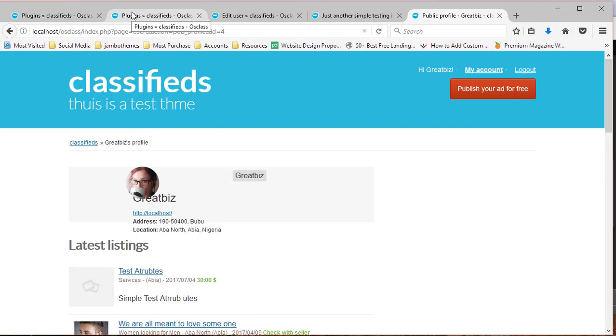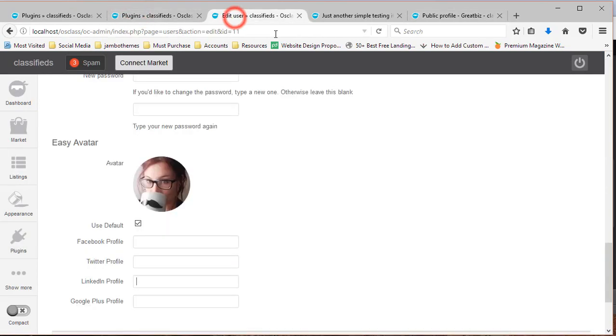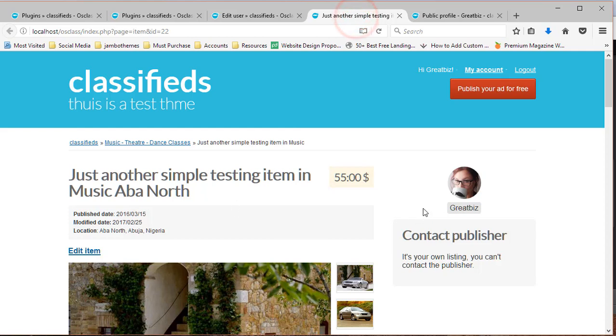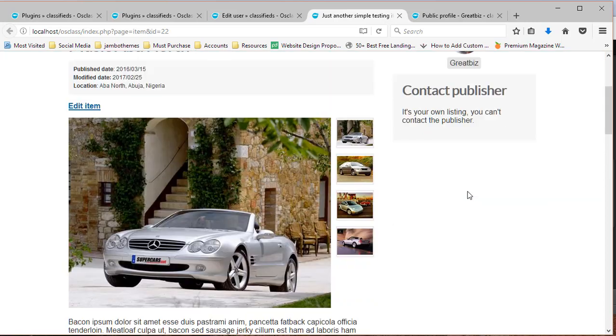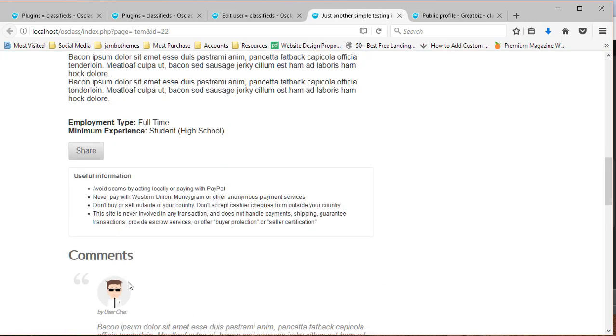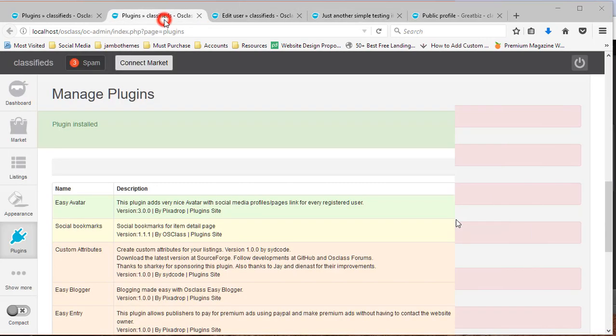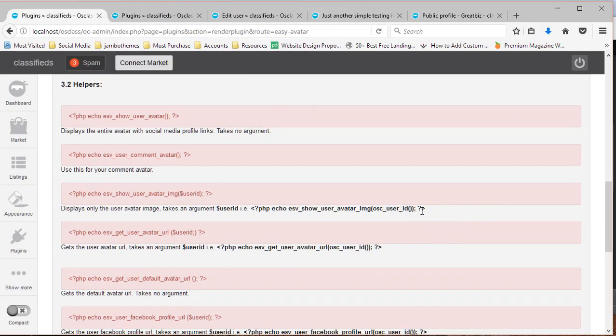So here you have it, guys. We have installed Easy Avatar. We've configured Easy Avatar to work with our plugin, and as you can see, it's working perfectly fine. Here it is working perfectly for the user profiles section. Comment section is working perfectly. And then something I really wanted to show the developers is these two simple helpers right here.